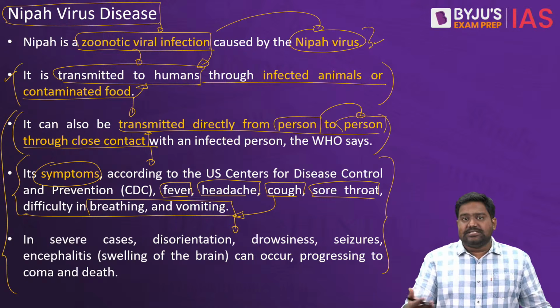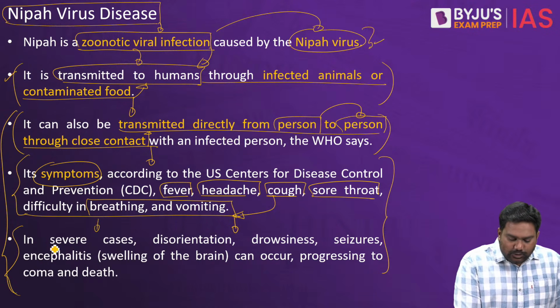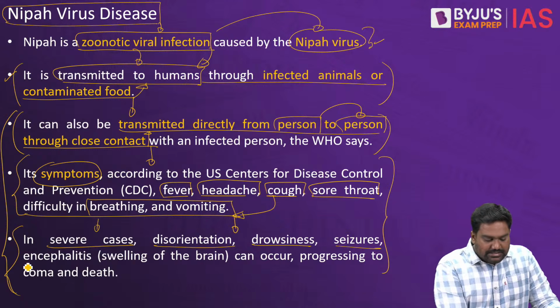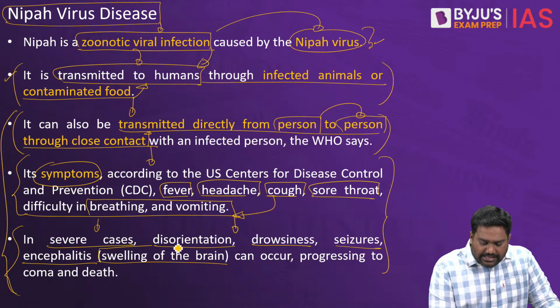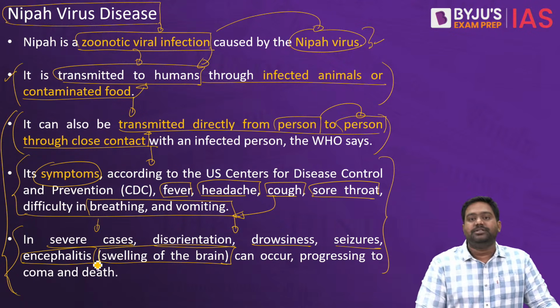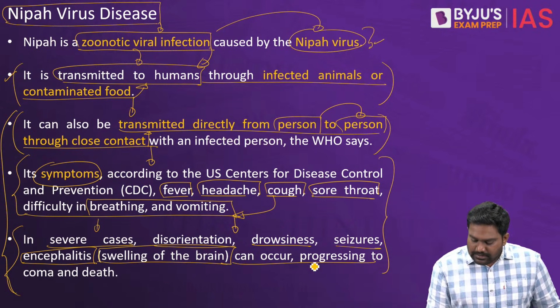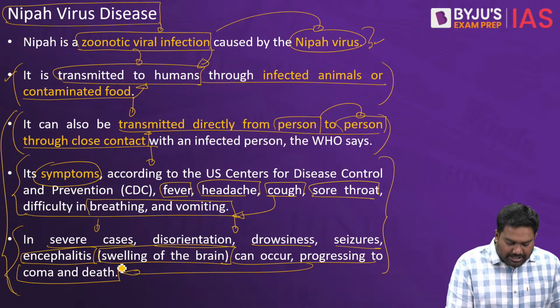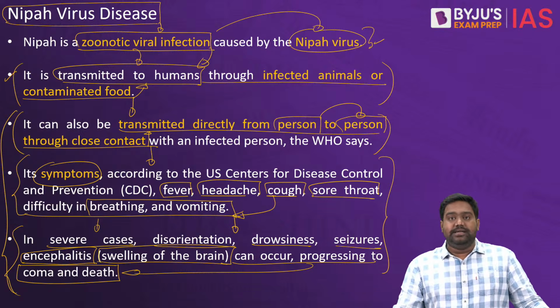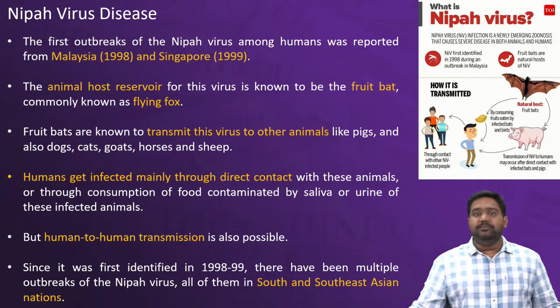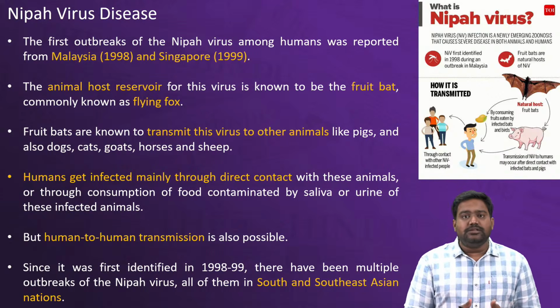If the disease progresses from here, it will turn into a severe case, leading to disorientation, drowsiness, seizures, and it even causes encephalitis, which is inflammation or swelling of the brain, that can push the patient into a coma and eventual death. So this is where the disease gets extremely dangerous. Its mortality rate is very, very high.